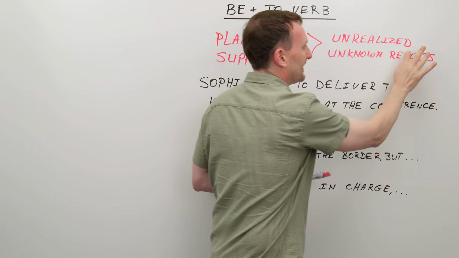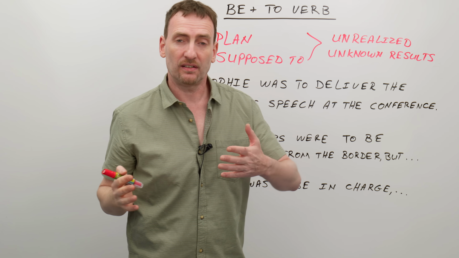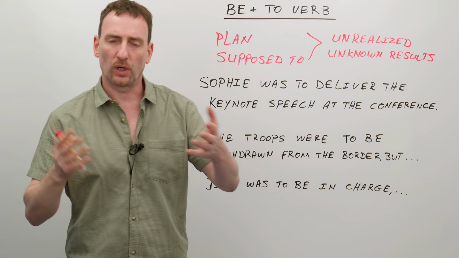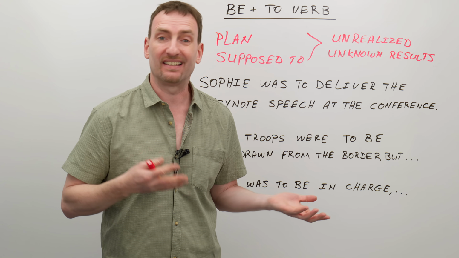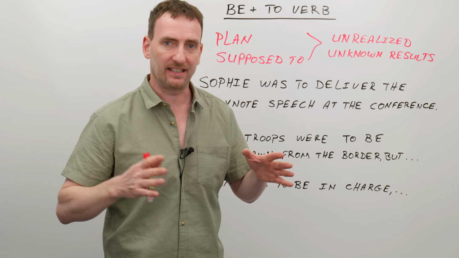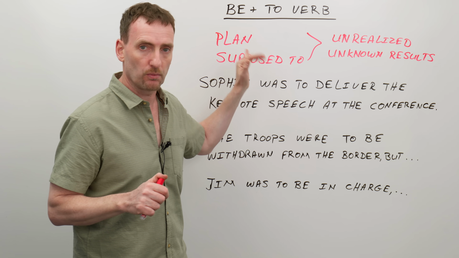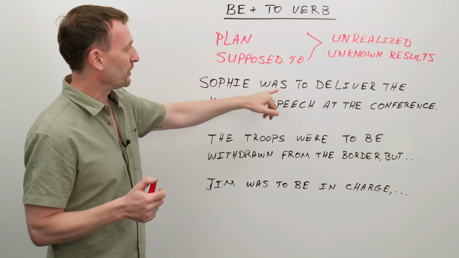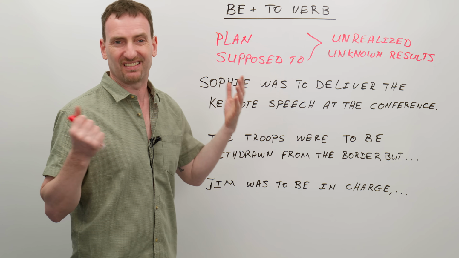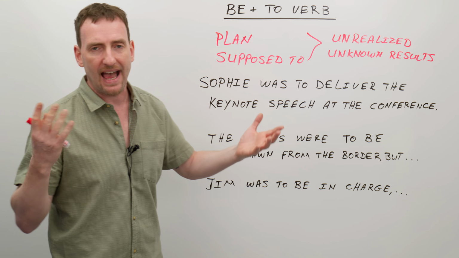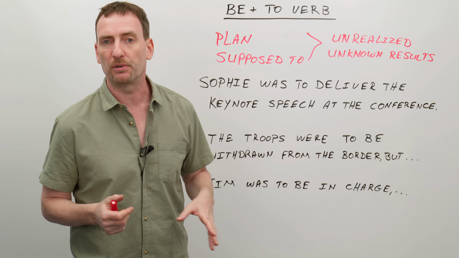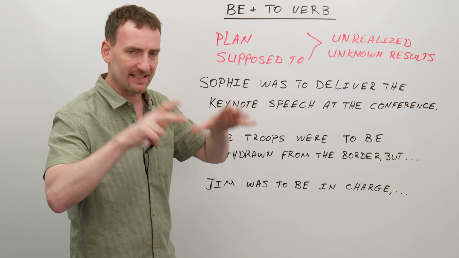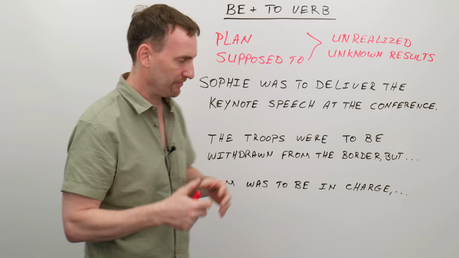So two things can happen here. One, what was supposed to happen, what was planned, didn't happen. Or what was planned, we're not sure if it happened or not. That's the key to using past be verb, was, were, plus an infinitive. So Sophie was to deliver the keynote speech, but did she? I don't know. Or something happened, there was a bit of a mix-up and she wasn't able to get onto the stage to give the speech. By the way, if you're curious, keynote speech, that's the main speech, the highlight speech of the conference.